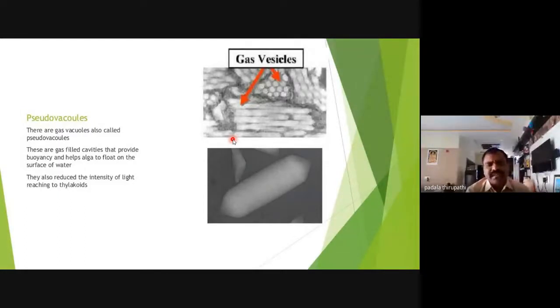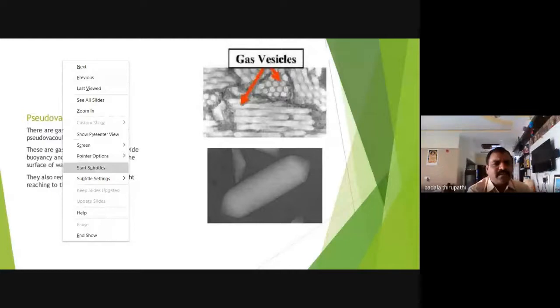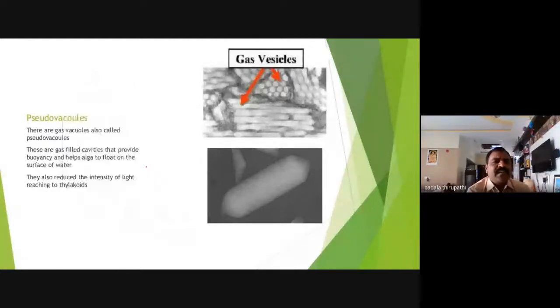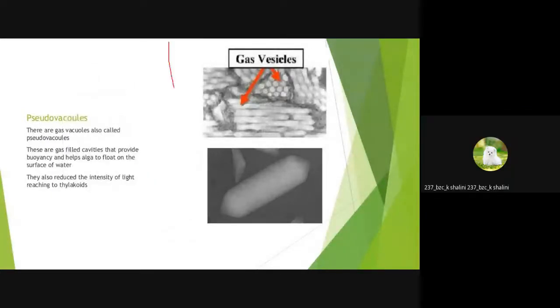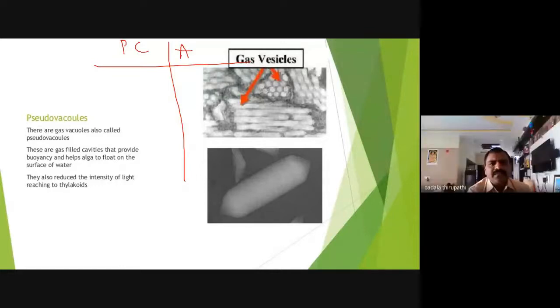What are the main differences between animal cell and plant cell? Anybody can tell? What are the main differences? The first point is the cell wall.